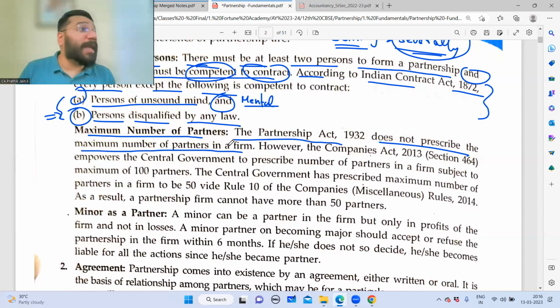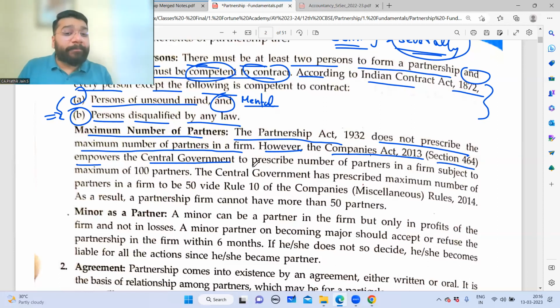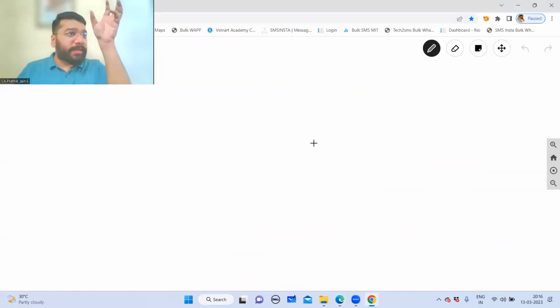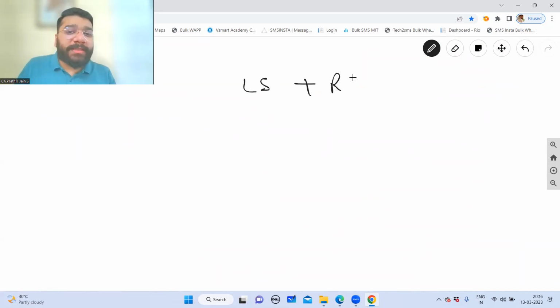So then who is prescribing it? However, the Companies Act 2013 under section 464 empowers the central government to prescribe the number of partners in a firm subject to a maximum of 100. To understand this, I'm not giving you the complete structure, but just a structure. There's something called Lok Sabha. There's something called Rajya Sabha.